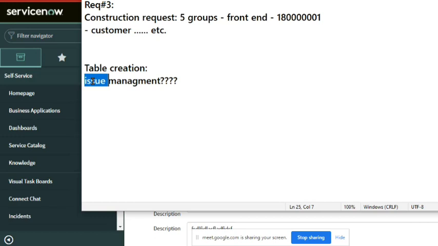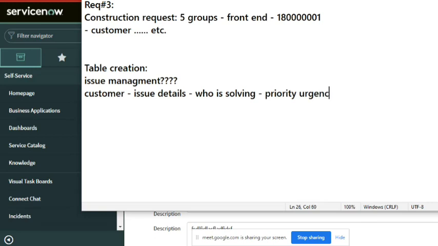Now your architect or project manager will come and say yes, I take it, and please give more information. So I give you: for issue management I want to capture the customer, the issue details, which group is solving and who is solving, maybe issue priority, urgency, normal, categorization, and something more.